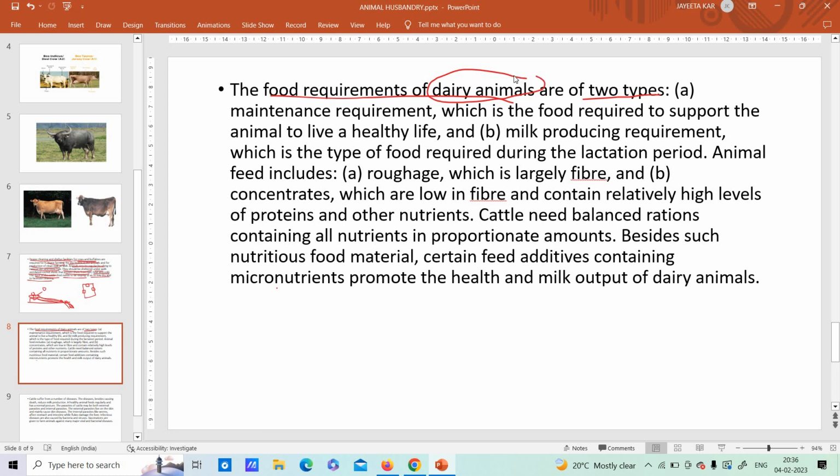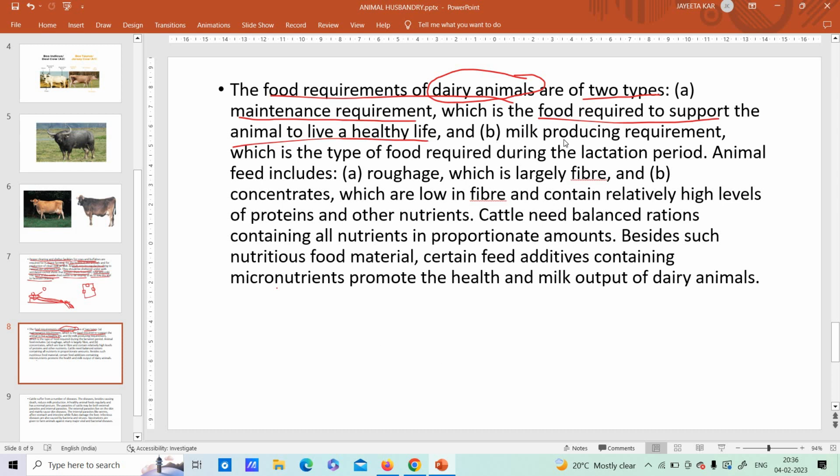These dairy animals, they are of how many types? Two types. Fine. Now, what is number one? Maintenance requirement. What is maintenance requirement? These are the food required to support the animal to live a healthy life. So, for their maintenance of healthy life, they require maintenance requirement food, okay?